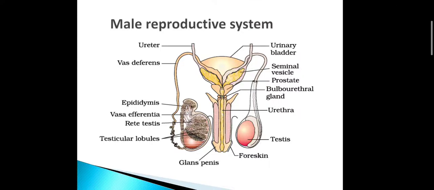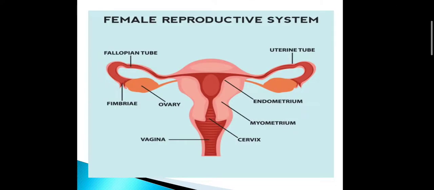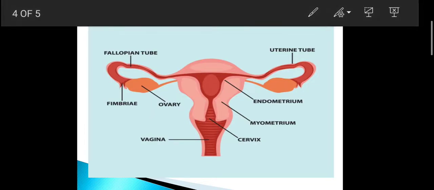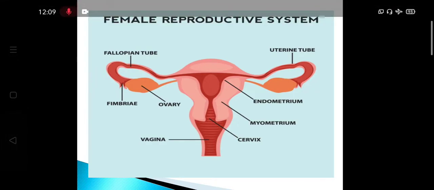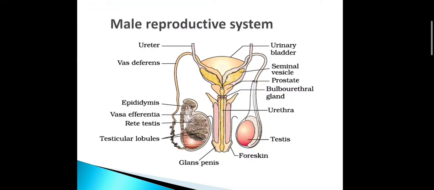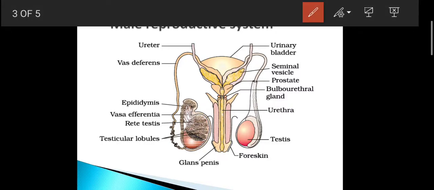Now let me explain the diagram of the male reproductive system. So this is the male reproductive system. There are testes present in the muscular sac known as the scrotum. See here, this is a testis. How many testes are present in the male reproductive system? There are two testes present, here one and here the other one.